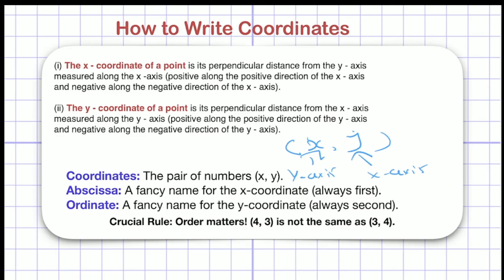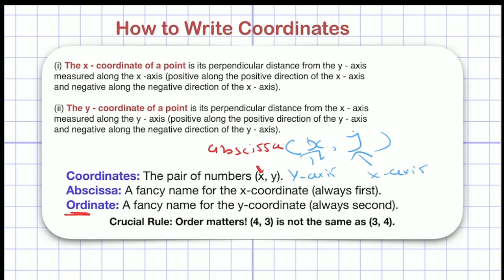Now what is abscissa? Abscissa is nothing but a fancy name for the x coordinate, right? If I have written x and y here, then x will be my abscissa. Just as simple as that. Abscissa is only the x coordinate. And what is ordinate?